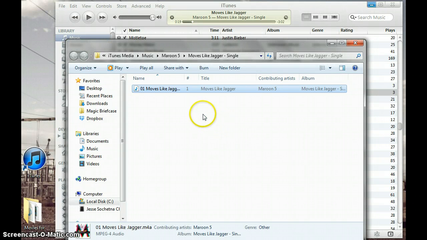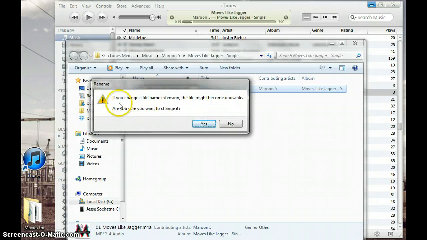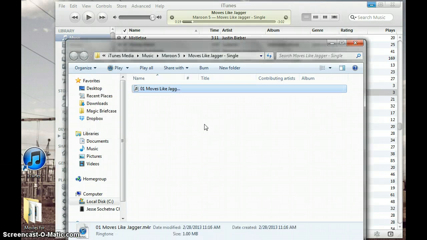Click on the name of the file and change the extension from M4A to M4R. Enter. Are you sure you want to change it? Click yes. Click, hold and drag the file to your desktop.